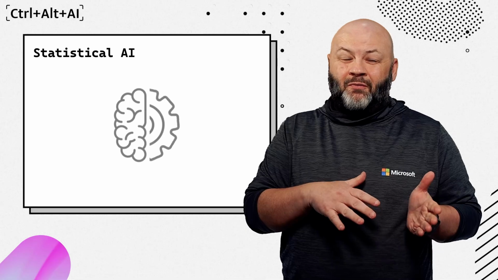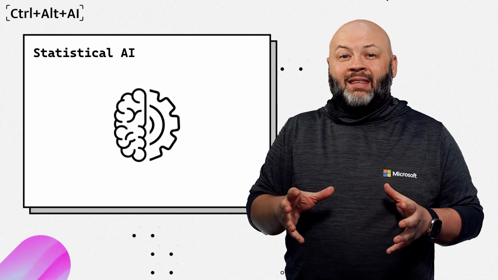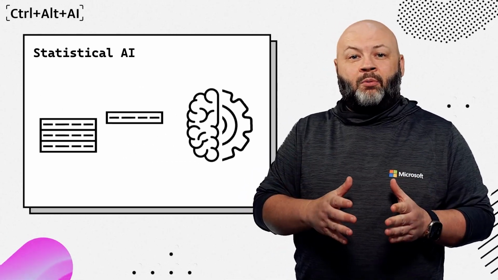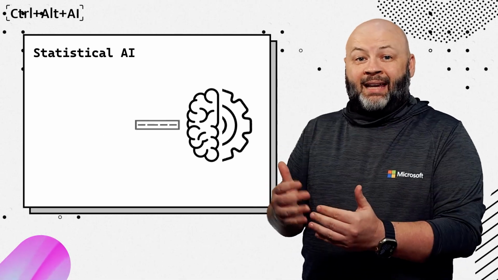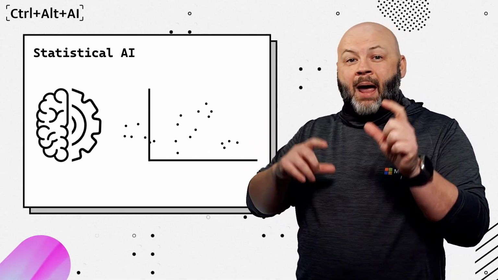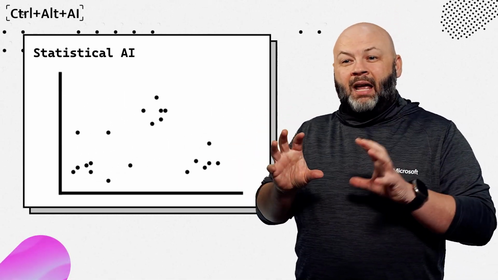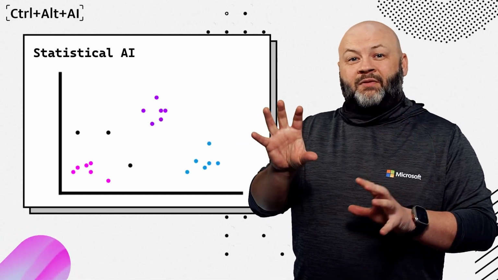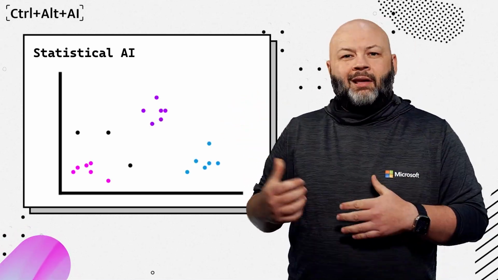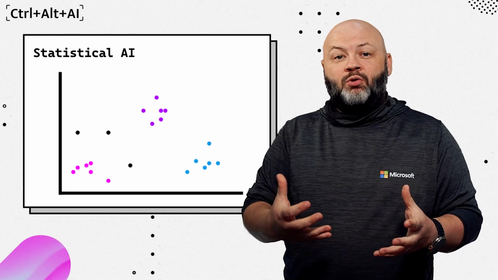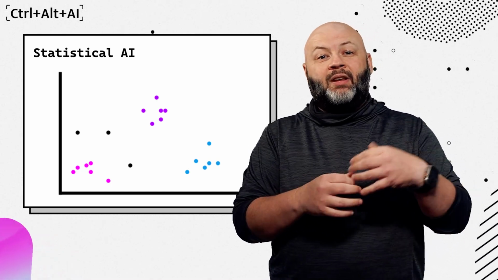But without getting too far into the weeds, let's just say that machine learning models use their algorithms applied to a data set, and that data is mapped out and plotted, and we find groupings of similar and dissimilar things. Then that plotted data is used and compared to the inputs we give it in the future.